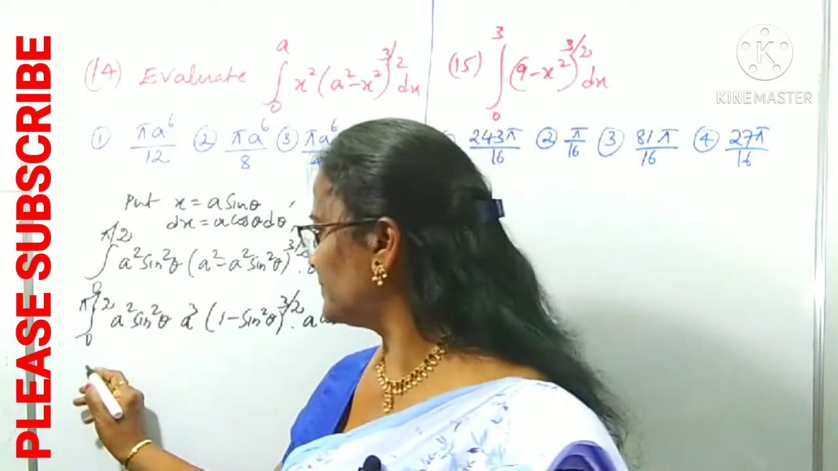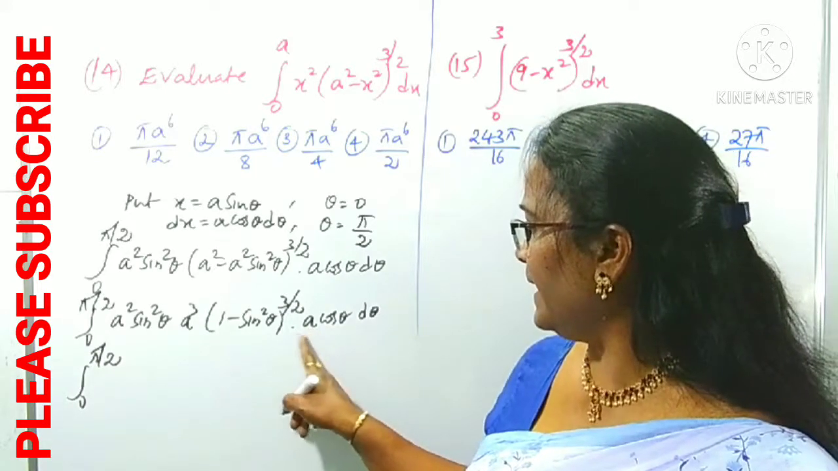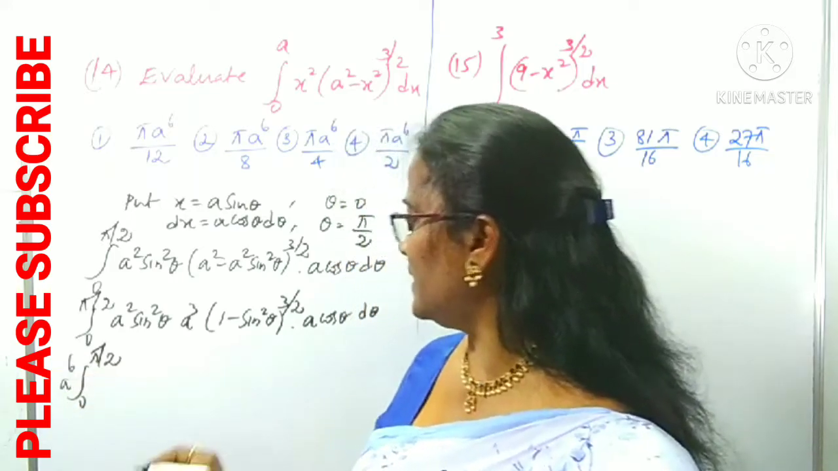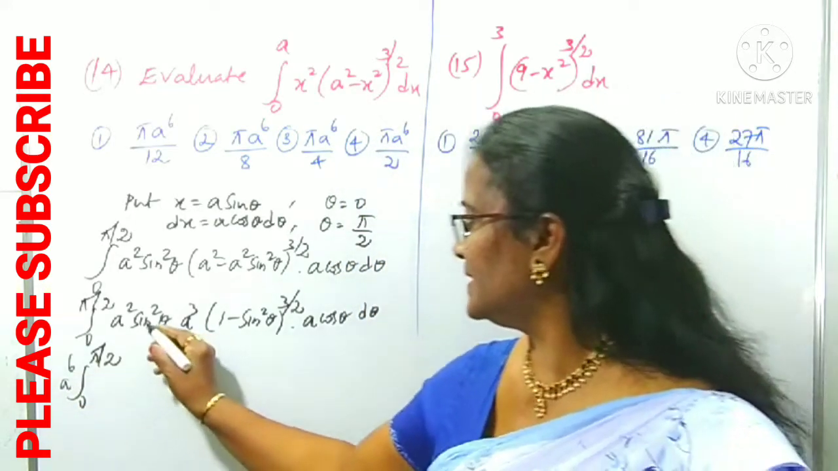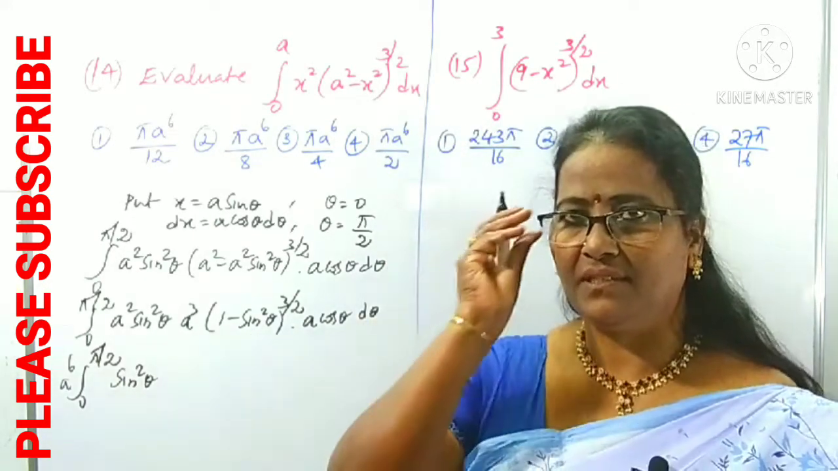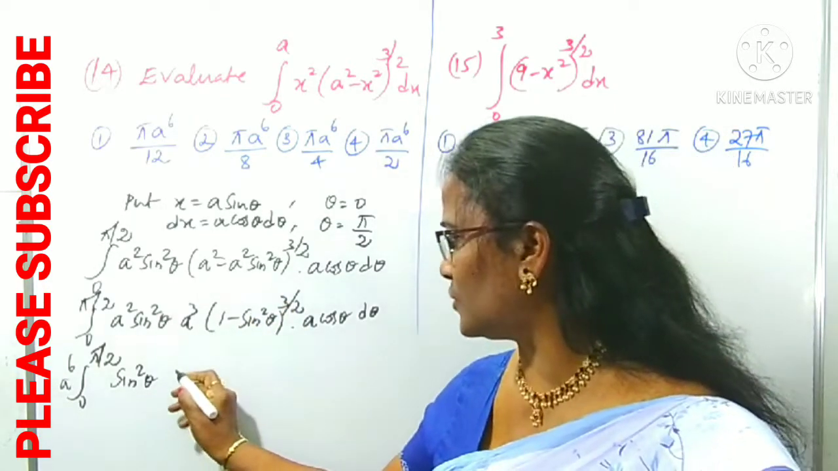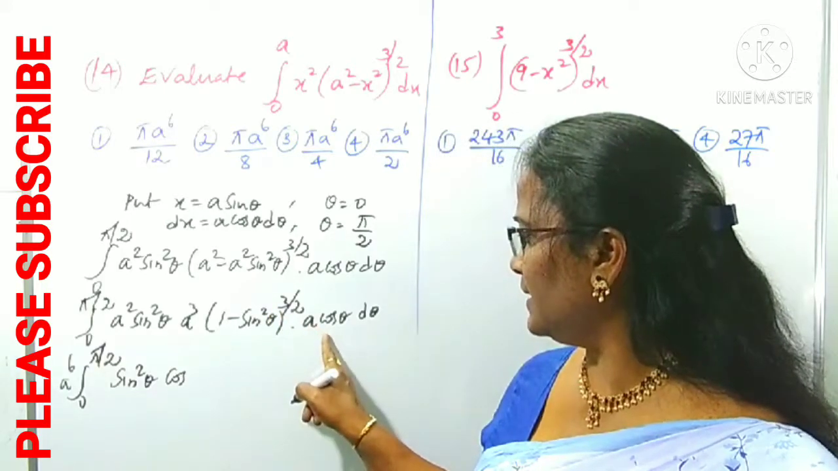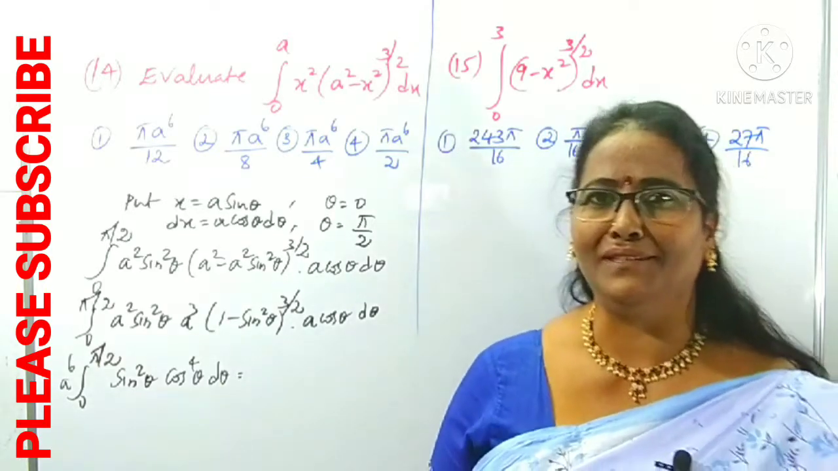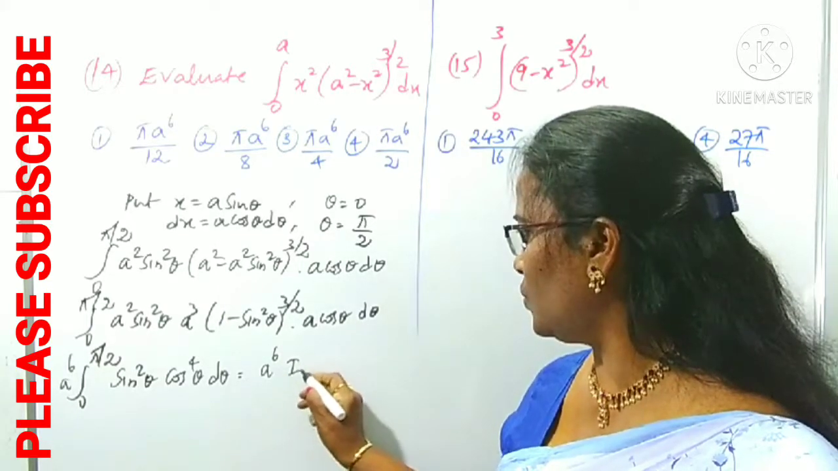Now the next step, with limits 0 to pi by 2: a into a cube gives a power 4, into a square gives a power 6. That is the constant I have taken out. Next, sin square theta is there. You know 1 minus sin square theta is cos square theta, and whole power 3 by 2 is cos cube theta. Cos cube theta into cos theta is cos power 4 theta. Now it is in the form of Imn, where a power 6 is constant, I 2 comma 4.